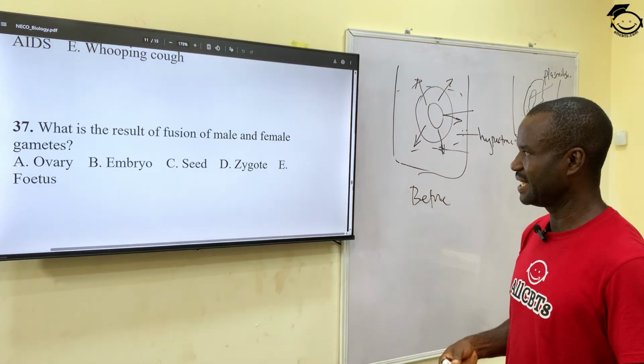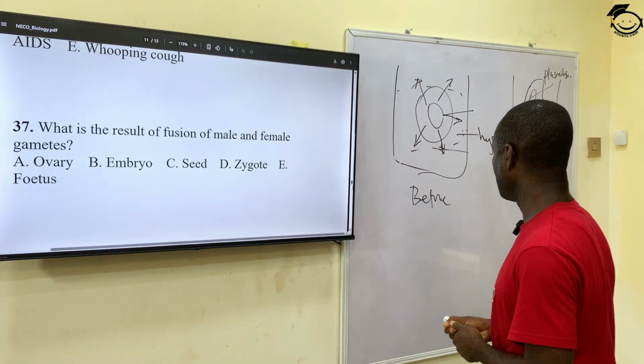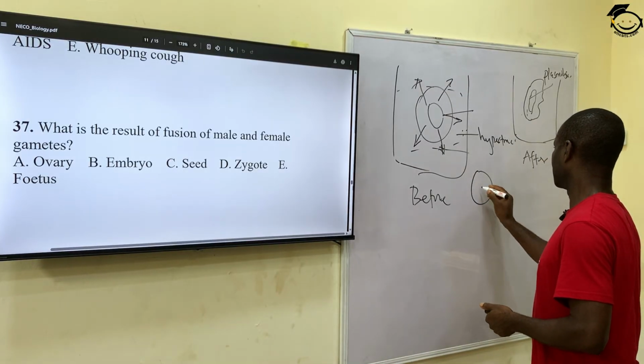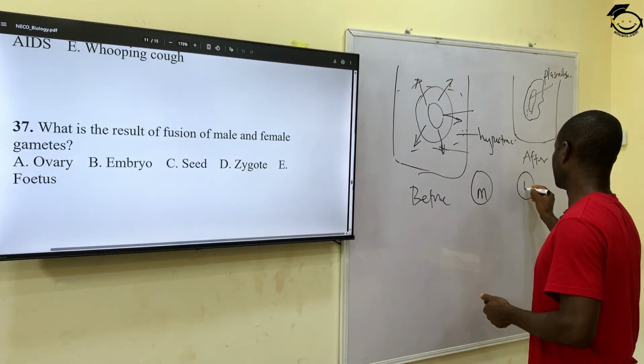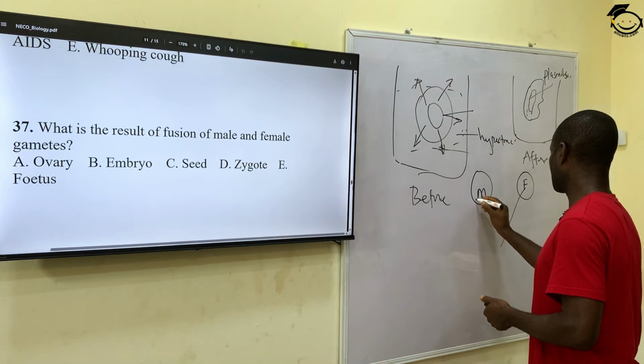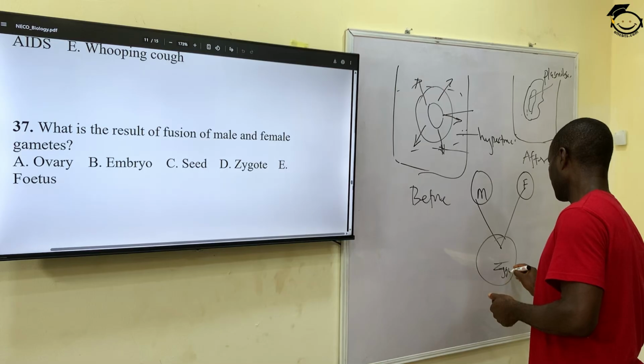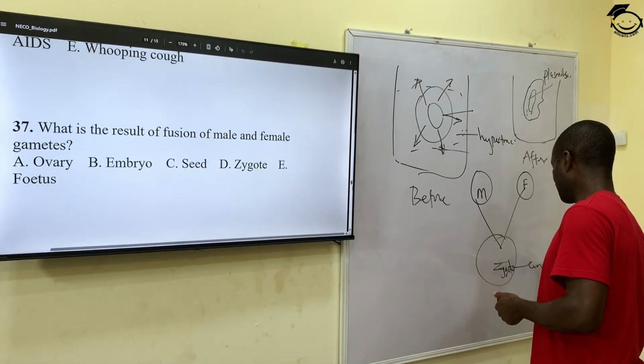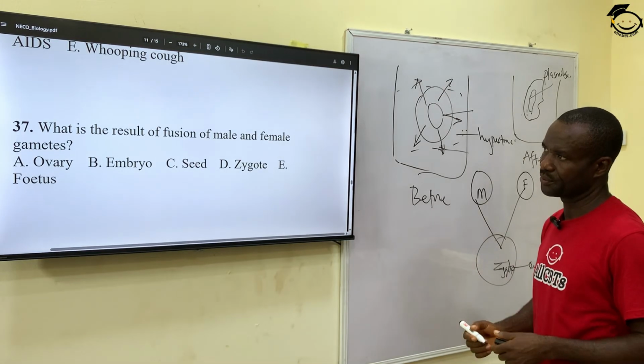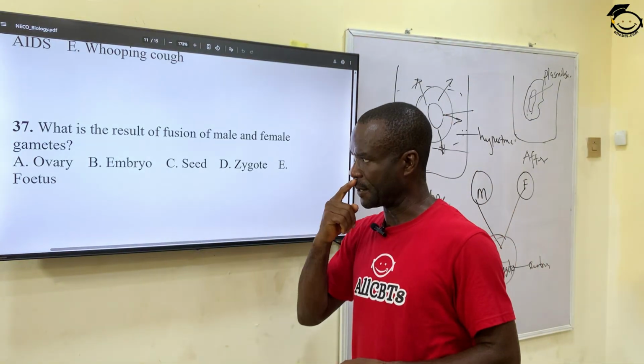The correct answer is zygote. The male and the female both combine to form what's called zygote. And from the zygote, embryo is formed, and then the fetus.